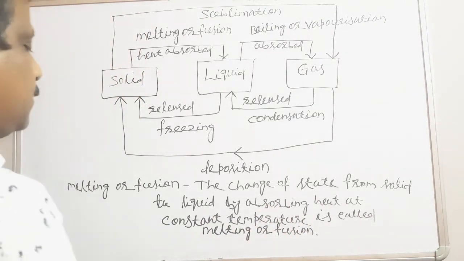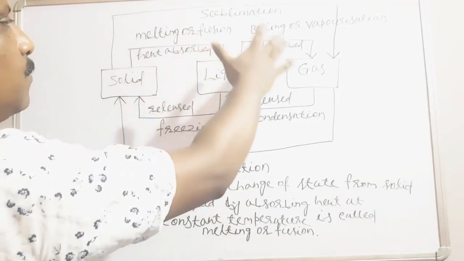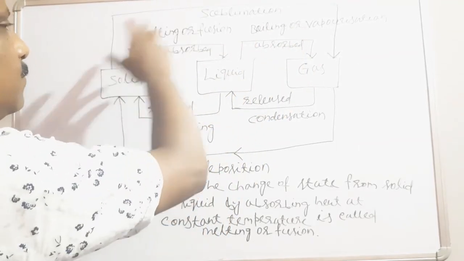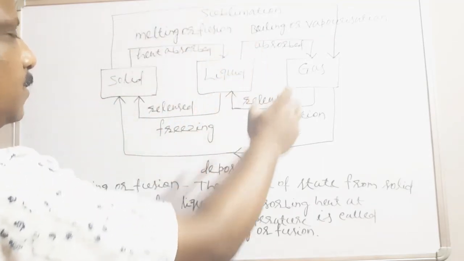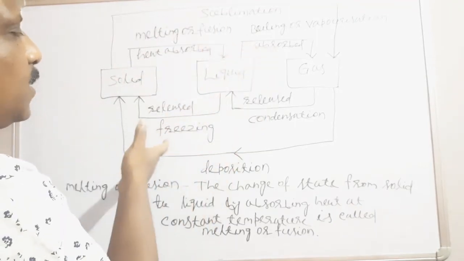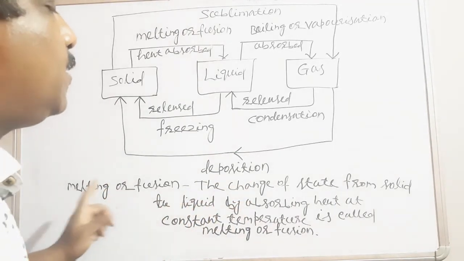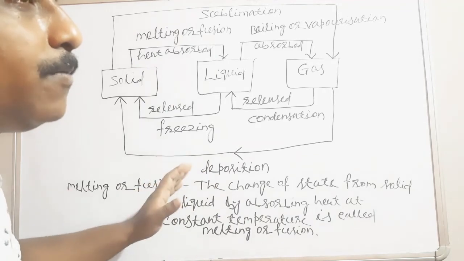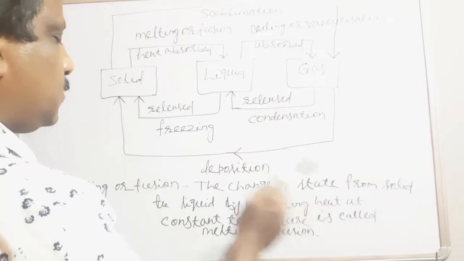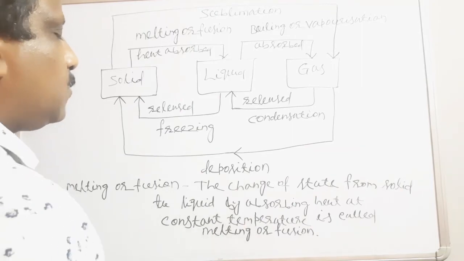So once again I am repeating how to write the definition. All definitions will be written the same way. Melting or fusion, boiling or vaporization, then condensation, then freezing, then directly from solid to gas, sublimation, from gas directly to solid, deposition. In the upper part heat is absorbed, in the lower part heat is released, and temperature always remains constant. In the same way you have to write all the definitions, no need to memorize them. So melting or fusion: the change of state from solid to liquid by absorbing heat at constant temperature is called